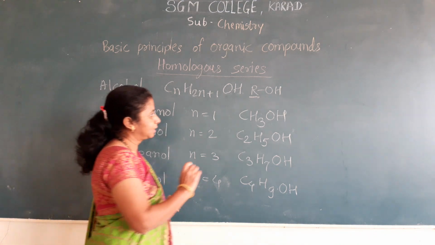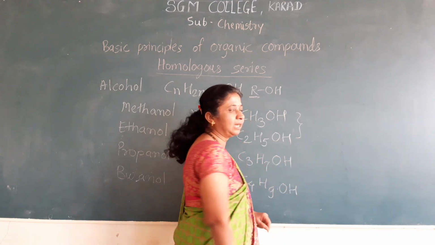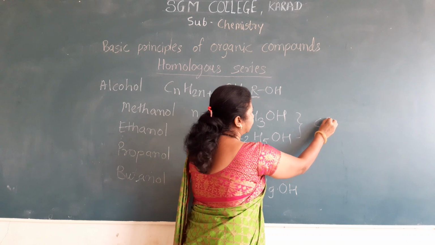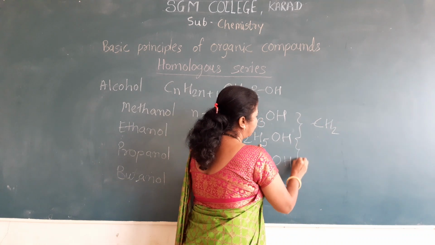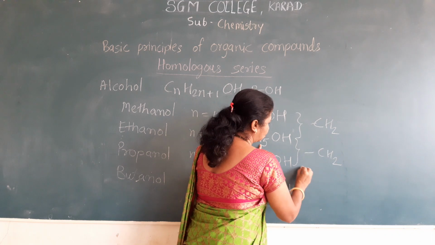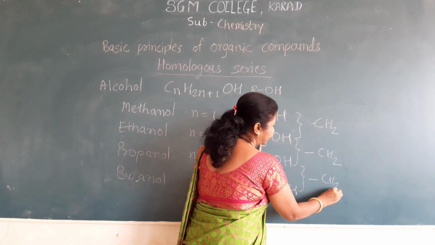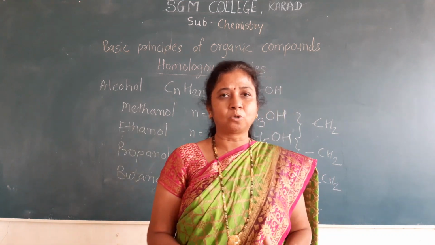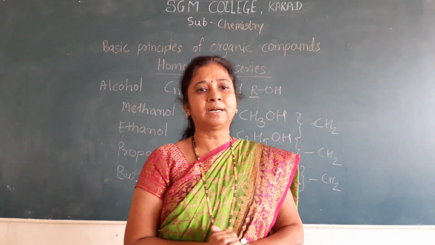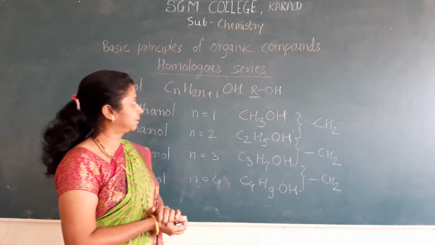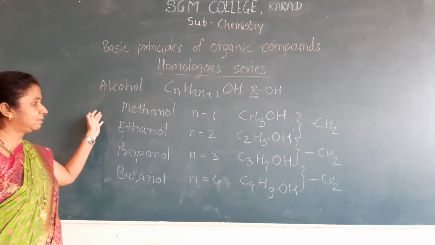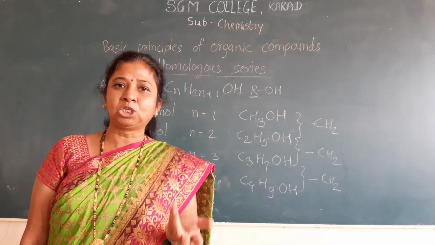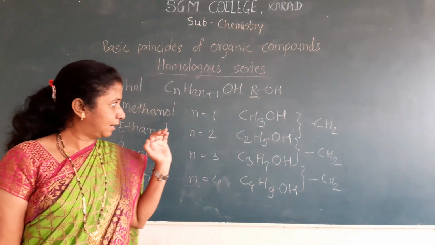Then each member differs by a methylene group. See here, this increased by one carbon atom and two hydrogen atoms. Each member differs by the CH2 group, the methylene group, and this type of series is called a homologous series. In this way, for your practice, we can write the series of aldehydes and the series of ketones.